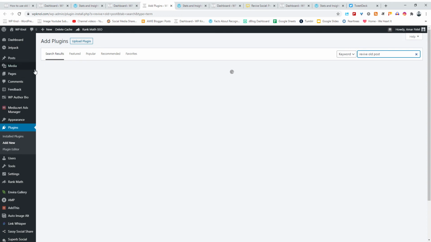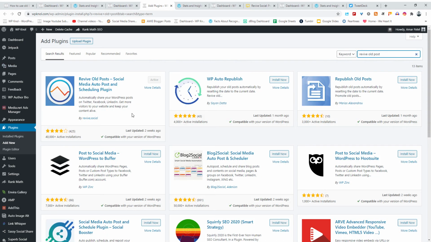Once you search here, you will get this plugin. This plugin has a 4-star rating and more than 40,000 active installations. So this is a very awesome plugin, and it is developed by Revive Social.